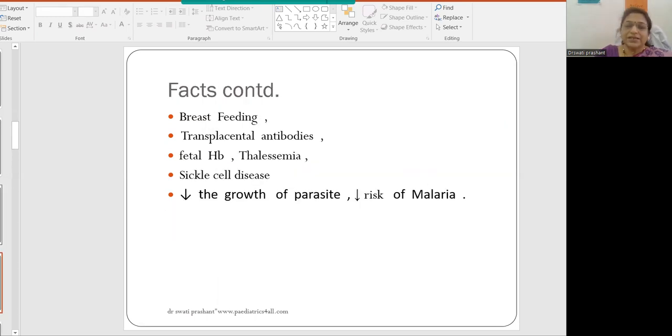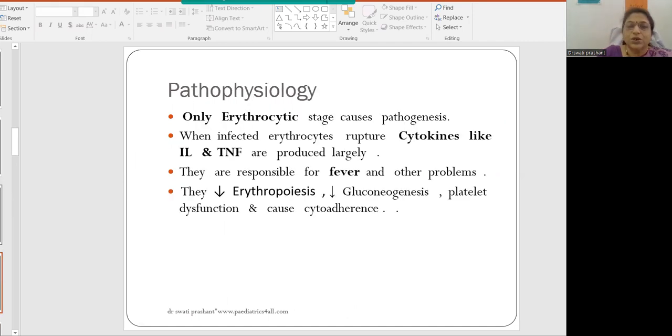There are other certain facts: breastfeeding, transplacental antibodies, fetal hemoglobin, thalassemia, and sickle cell disease decrease the growth of the parasite, and this leads to decreased chances of malaria in such patients. Only the erythrocytic stage causes pathogenesis. When infected erythrocytes rupture, cytokines like interleukins and tumor necrosis factor are produced in large amounts. They are responsible for fever and other problems. These cytokines are the major things responsible for the fever and all the complications occurring in malaria.